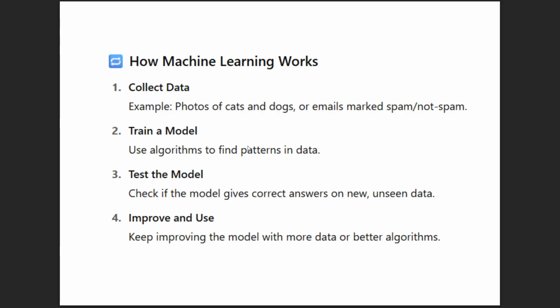So the test data means that we give some algorithms to the machine and it finds some patterns. Then we give it a new image, one that the machine has not seen, and it predicts what the answer is. If it does not guess correctly, it will be improved by giving it more data and better algorithms.